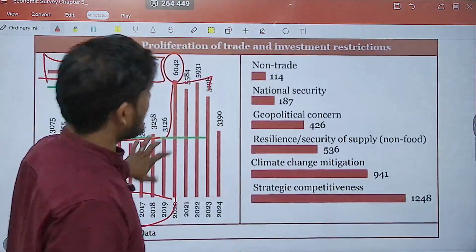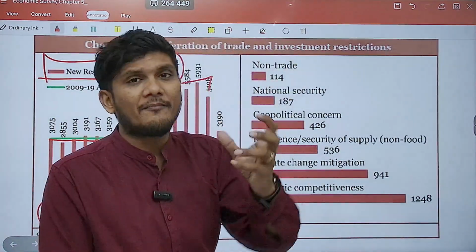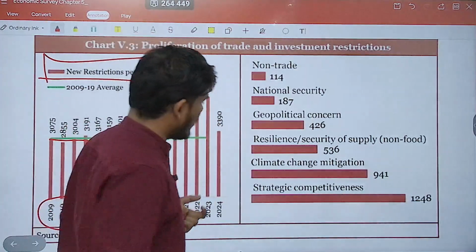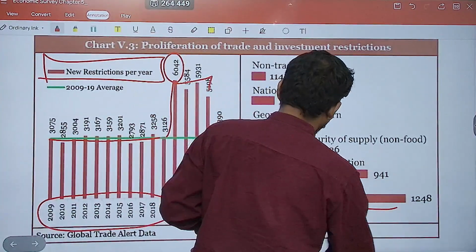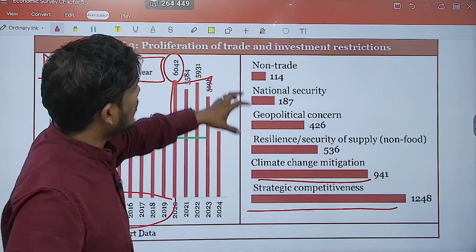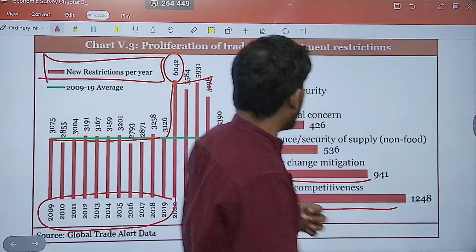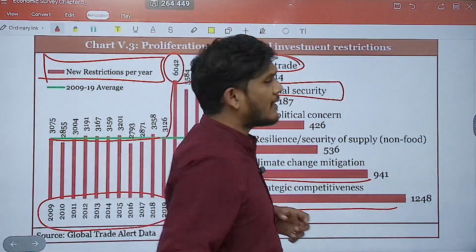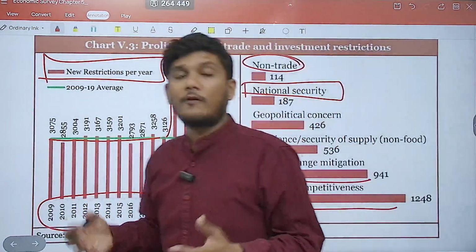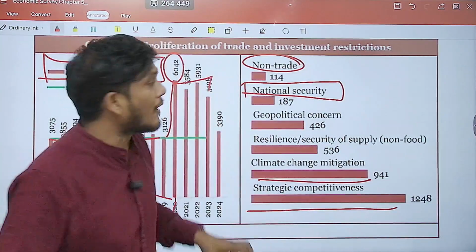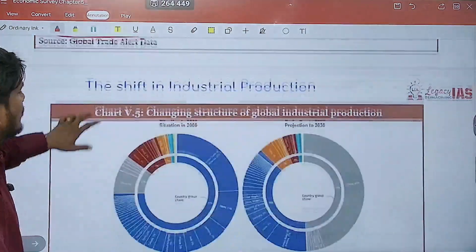Now these are the different measures. Means what are the restrictive measures that are being taken? So highest is strategic competitiveness, climate change mitigation, and you also have certain non-trade measures as well as the issue of national security. Some of the products may not be taken into account, saying that it is a cause of national security. So even these kinds of arguments are given when it comes to restriction in trade.